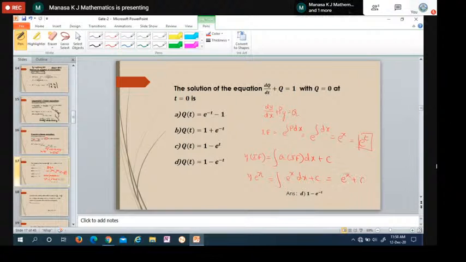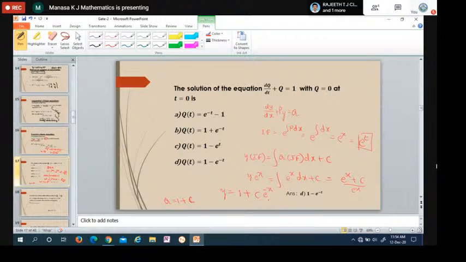I just want y here. That is the solution. So I'll divide by e power x on both sides. It becomes y is equal to e power x plus c by e power x, or divide separately by this denominator. E power x gets cancelled, it is 1 plus c by e power x, or if I shift it to the numerator, it becomes e power minus x. This is the answer, but I'll change the variable to q and t now. Y is actually q. So the answer is q is equal to 1 plus c.